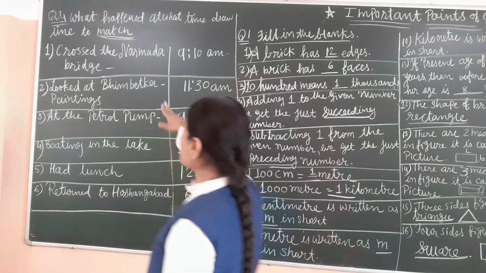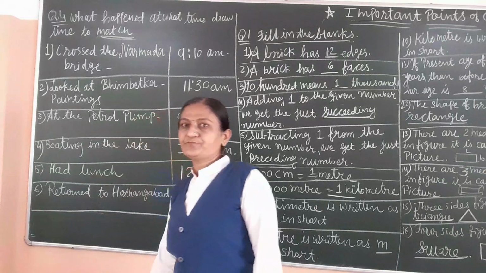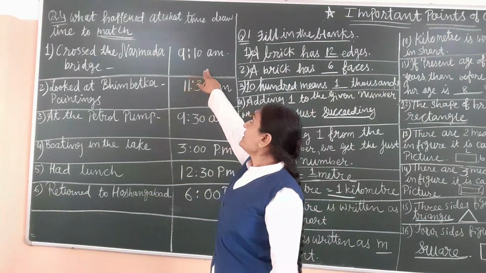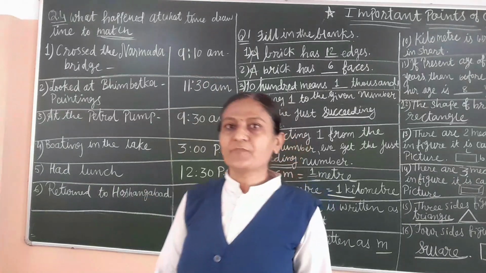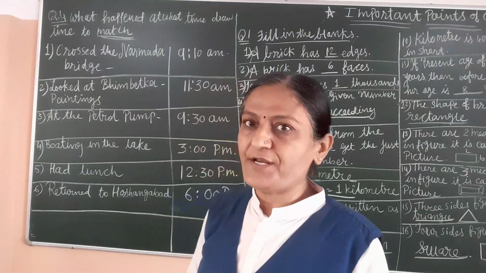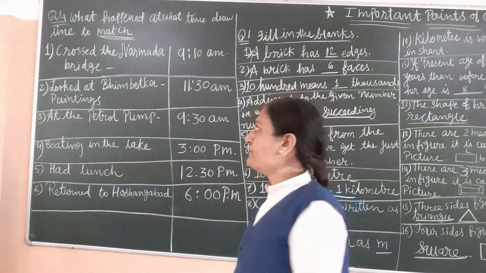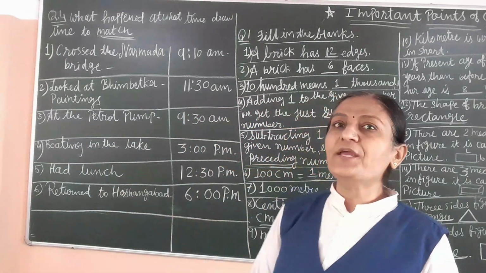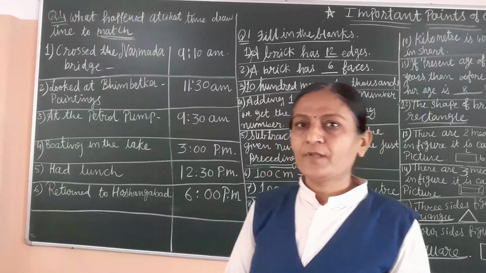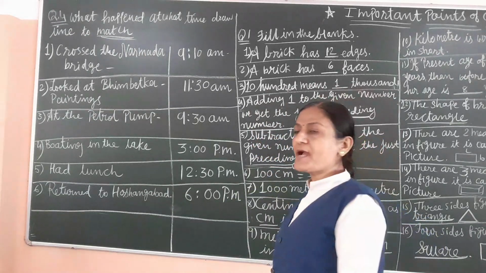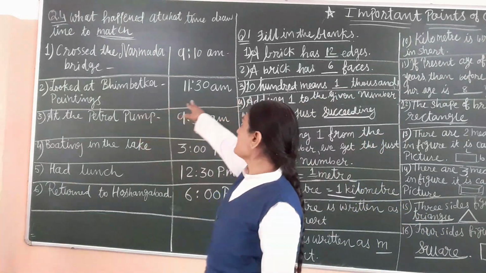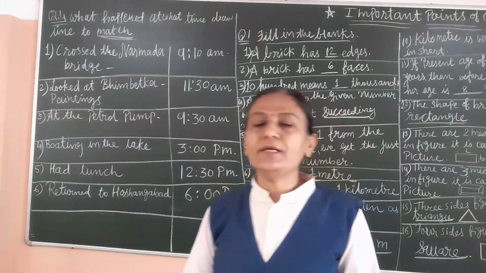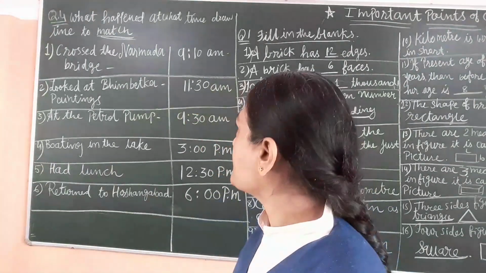First, crossed the Narmada bridge. They crossed the Narmada bridge at 9:10 a.m., 9 hours and 10 minutes in the morning. Afterwards, second, looked at Bhimbetka paintings. They reached Bhimbetka and looked at the paintings at 11:30 a.m. in the morning, 11 o'clock and 30 minutes.